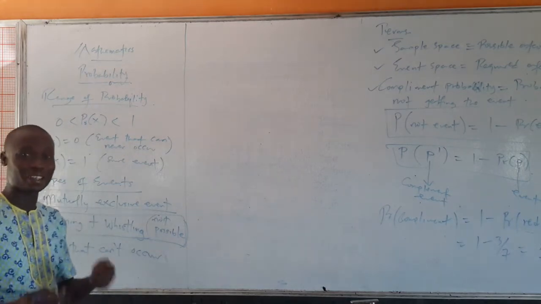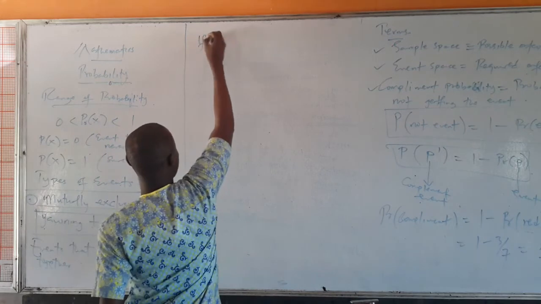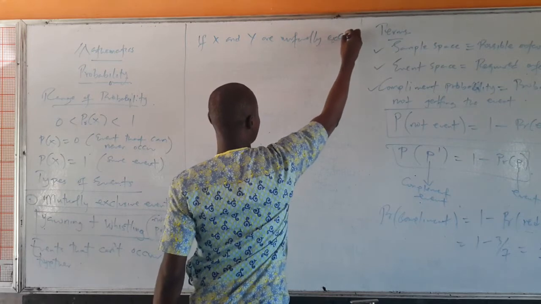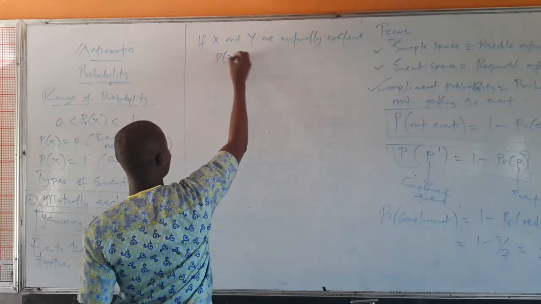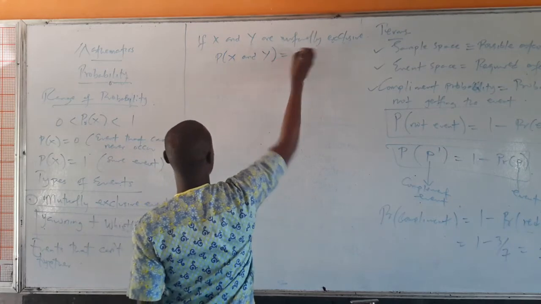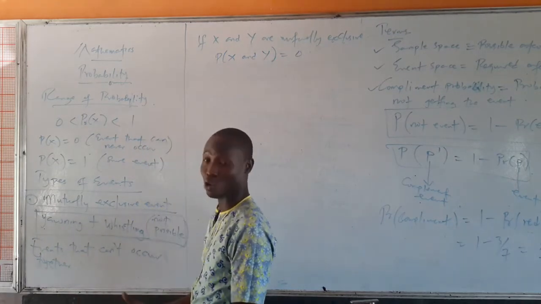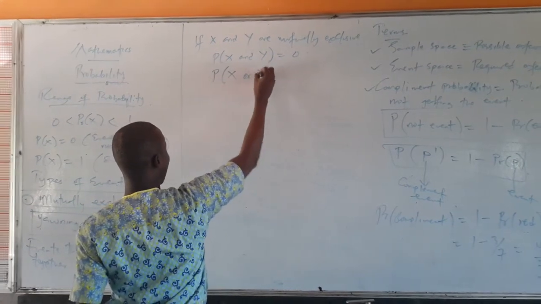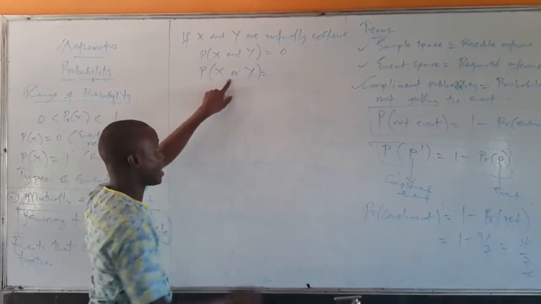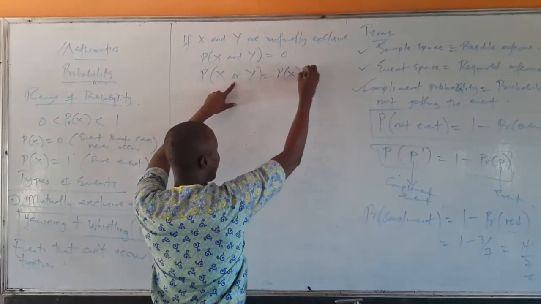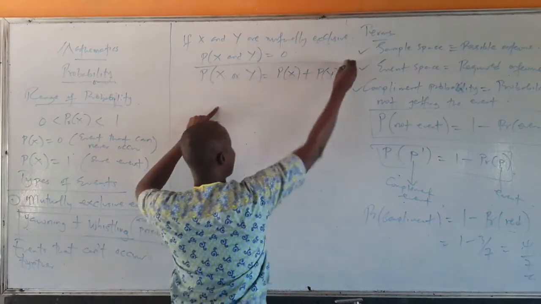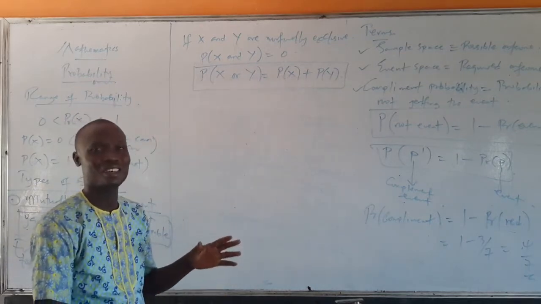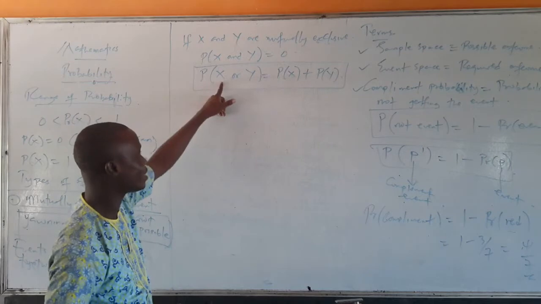So if X and Y are mutually exclusive, then the probability of X and Y is 0. It can't occur because the two events cannot occur together. You cannot whistle and yawn at the same time. But you can have the probability of X or Y. The or is possible, and the probability of X or Y is the probability of X plus the probability of Y. When we add probabilities this way, it means it's either this that occurs or that that occurs.